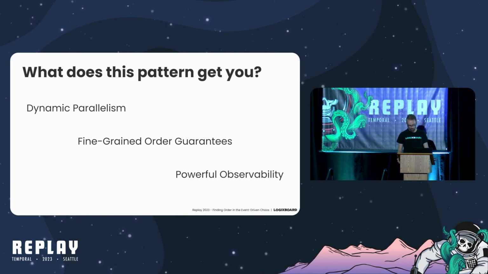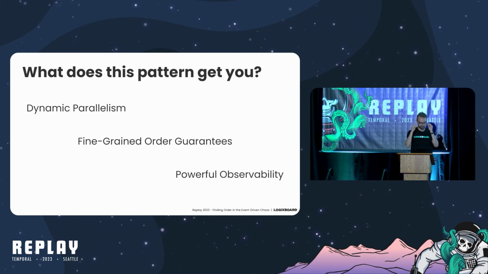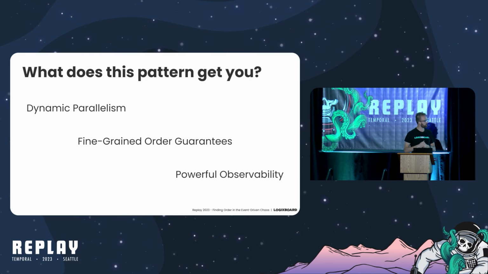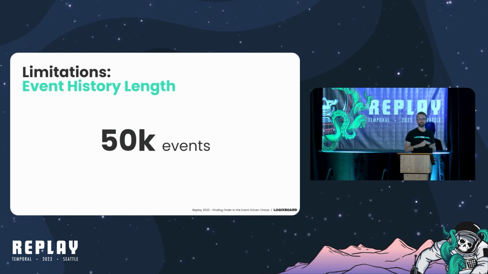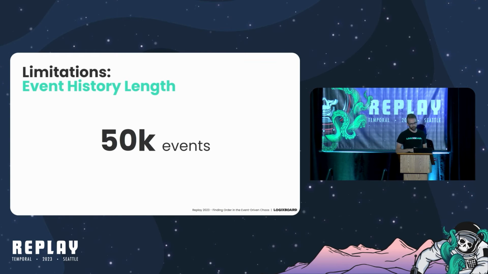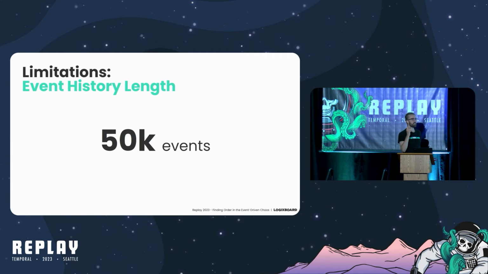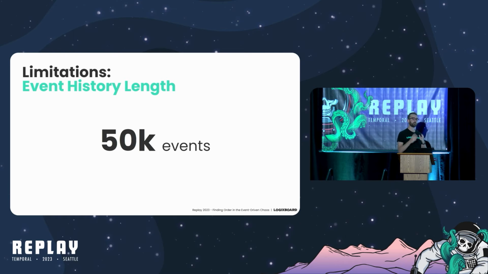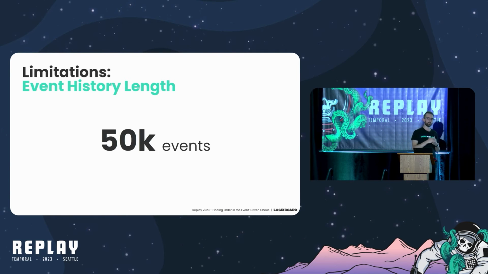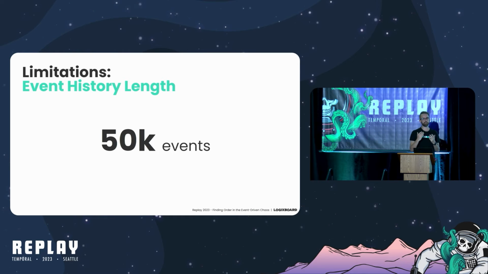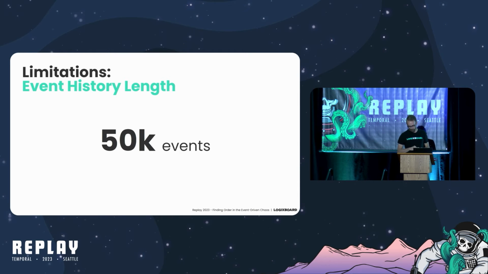But there are limitations to this approach. I haven't really seen all of these limitations listed out before, so I thought it would be valuable to go through them together. The one thing that I'm sure you're aware of is Temporal's event history cannot go above 50,000 events. So if your system receives a spike in messages for a given workflow execution, the example I showed you earlier has the risk of basically getting too many events on the same workflow execution before you can process them, and you will hit the 50,000 event history limit.